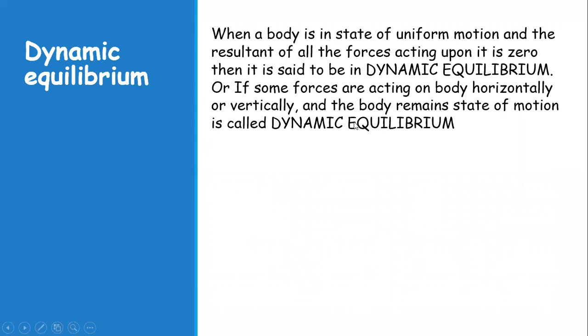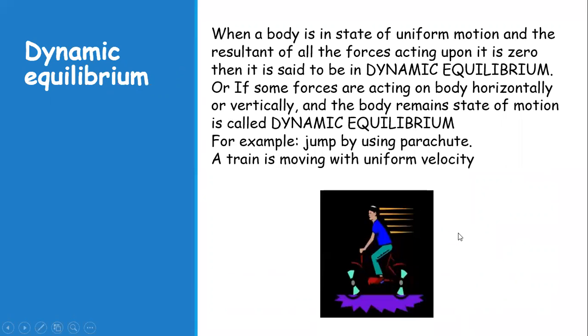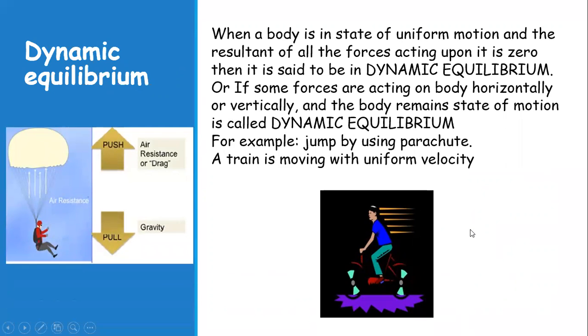Or if forces are acting on a body horizontally and vertically, and the body retains its state of motion, then it is called dynamic equilibrium. For example, a jump by using a parachute, a train moving with a uniform velocity, or a car moving on a level road with a uniform velocity is said to be in dynamic equilibrium, because under the influence of the forces, the net force is zero, and the body retains its state